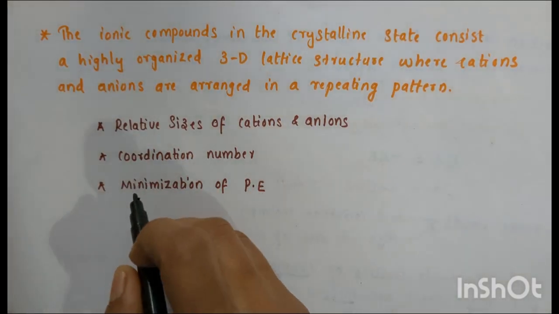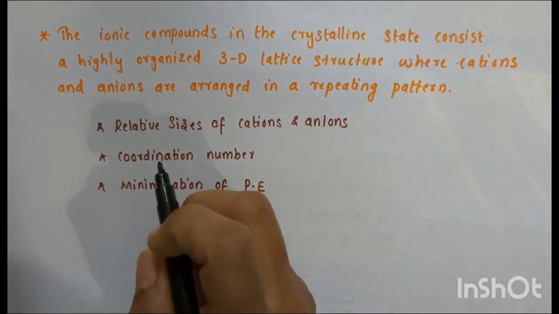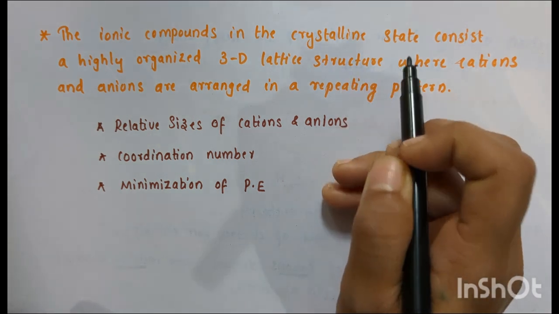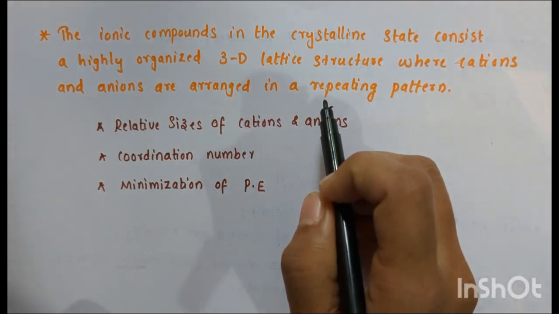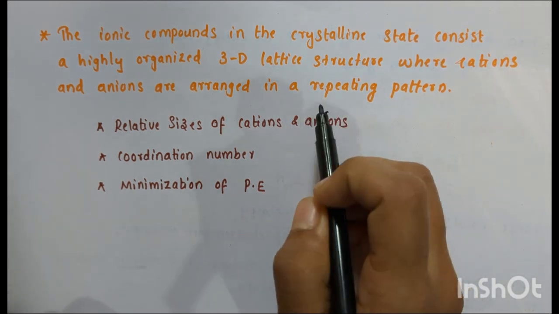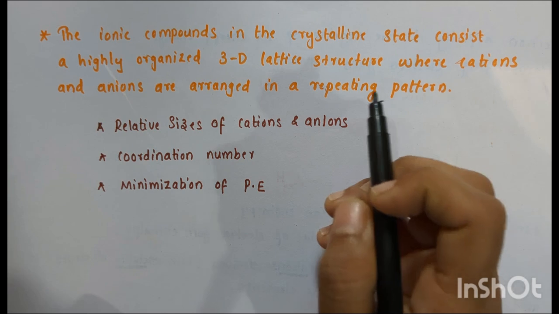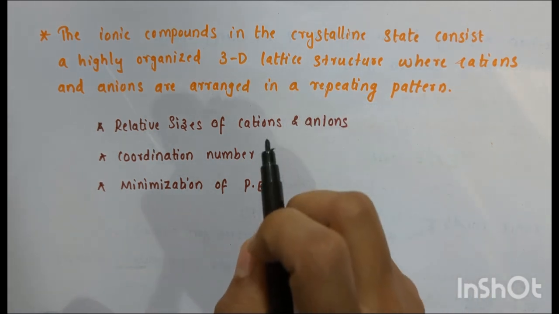Ionic compounds in the crystalline state consist of a highly organized three-dimensional lattice structure where cations and anions are arranged in a repeating pattern. This structure is held together by strong Coulombic or electrostatic forces between oppositely charged ions.